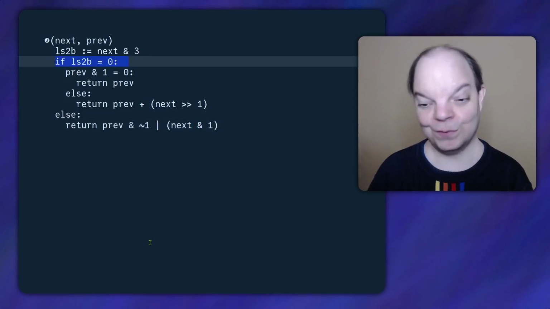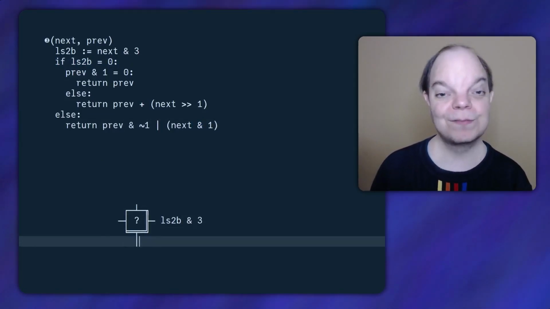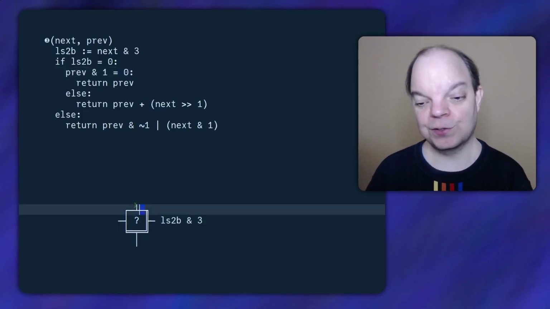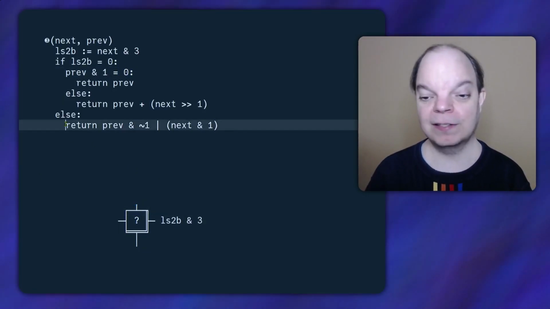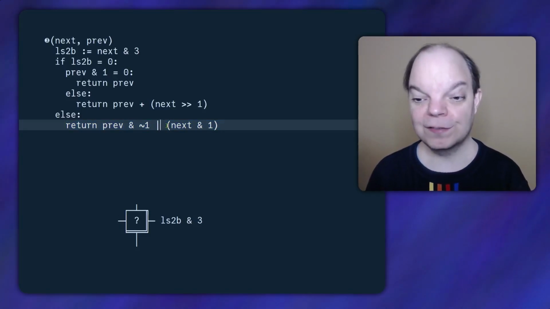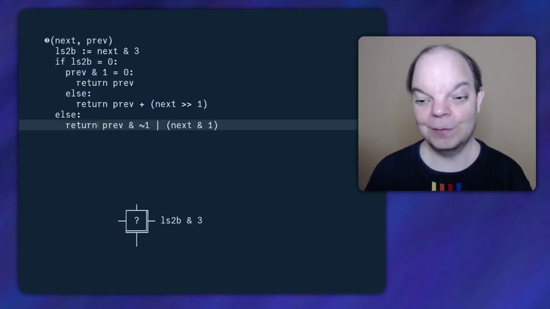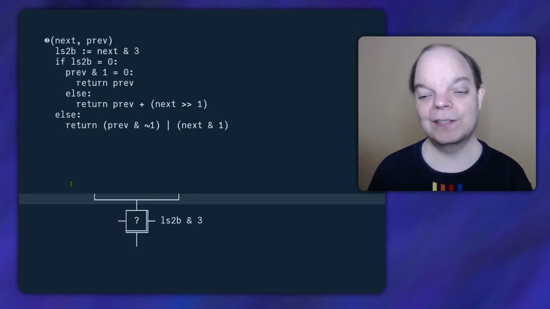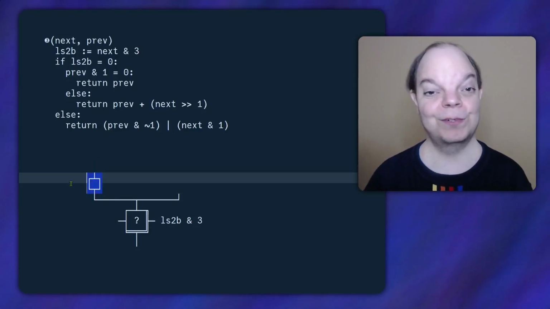Well, it's this if. So let's start with a question mark box. Now remember, the question mark function already checks for the equal 0. So the true case is actually the part that needs to happen when it's not 0. And on the top level of this, we have the bitwise OR. Let me just add some parentheses here to make this clearer. And we write a bitwise OR by writing a bitwise NAND, where both of the inputs are negated.